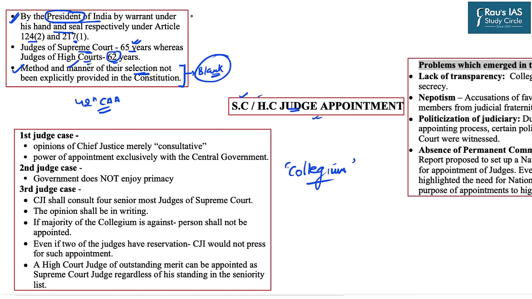Now, if you closely analyze this particular provision of the Constitution, it says that the President, which is an executive body, will appoint the High Court judge. And we all know that the President has to act on the advice of the Council of Ministers. In this very sense, the Council of Ministers, that is the executive body, could have become the main appointing body of the Supreme Court or High Court judges.